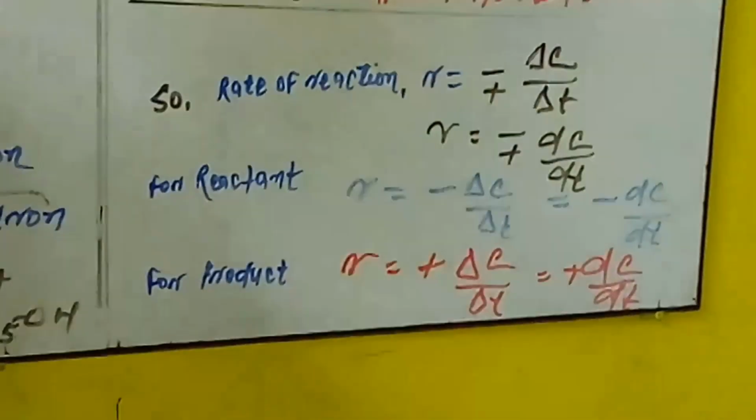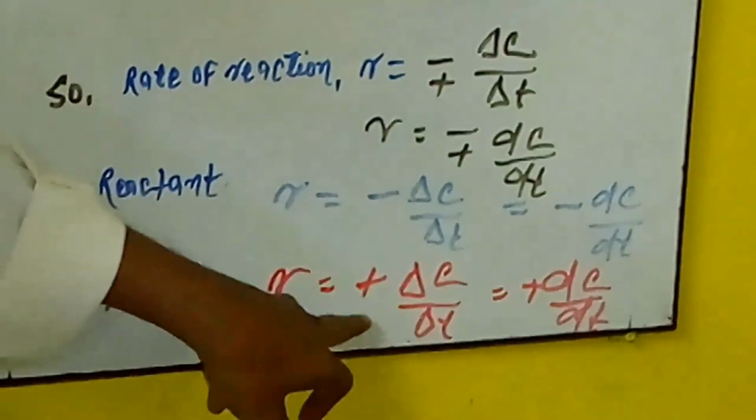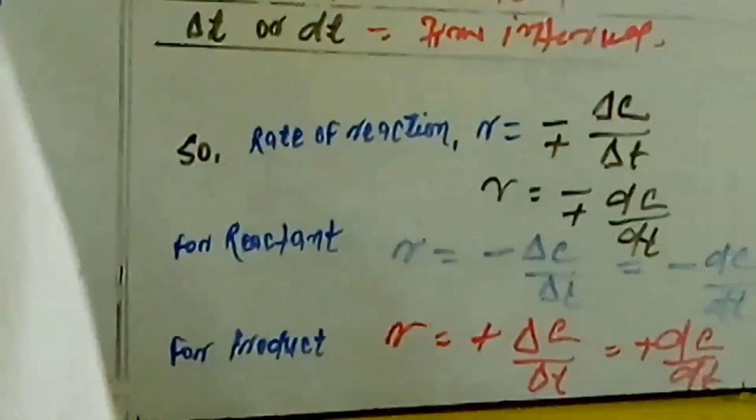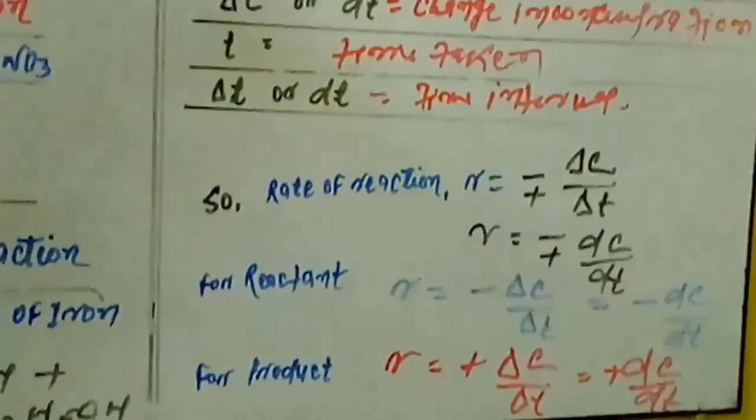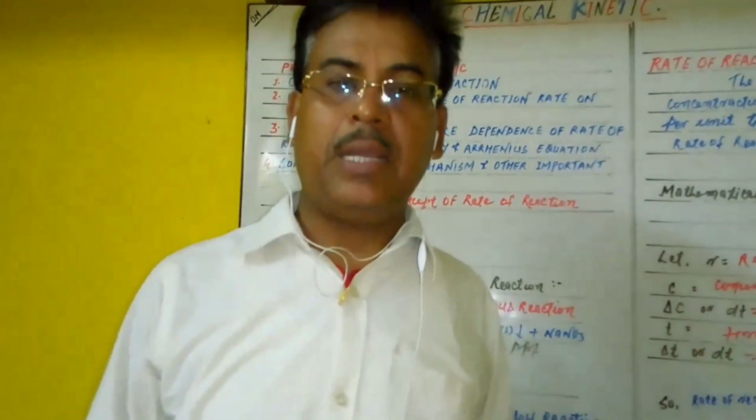So here one question arises in your mind: why does sir use the symbols negative and positive? They have great significance, but we will discuss these things in the next class. So this is the introduction about the rate of reactions, that means chemical kinetics.